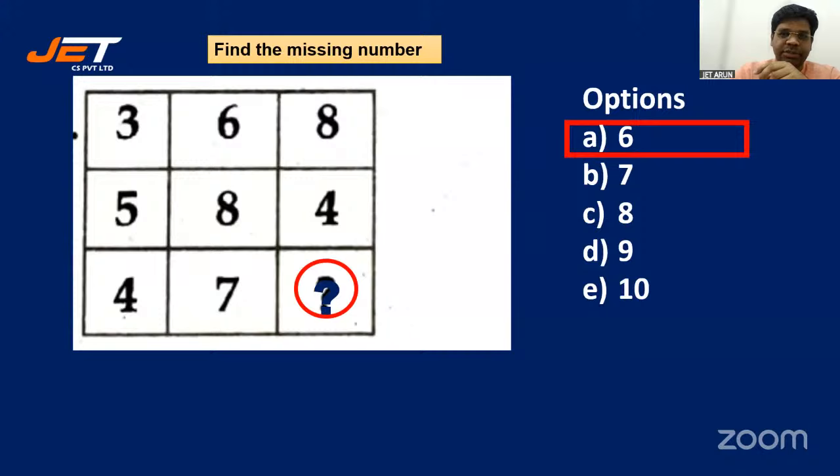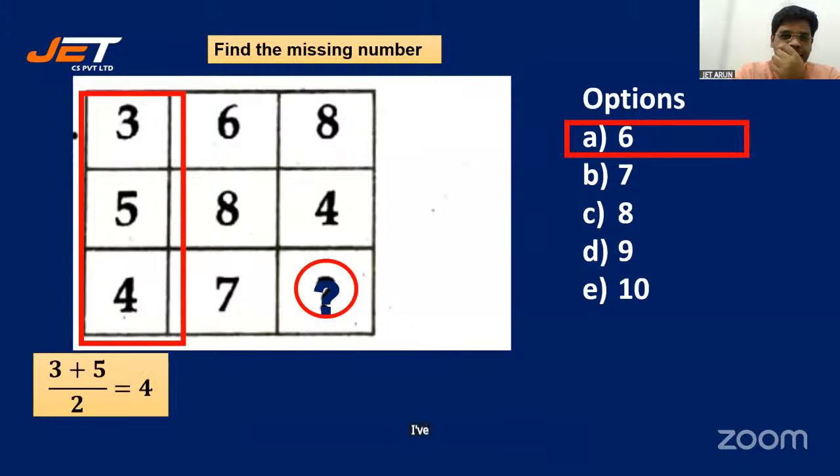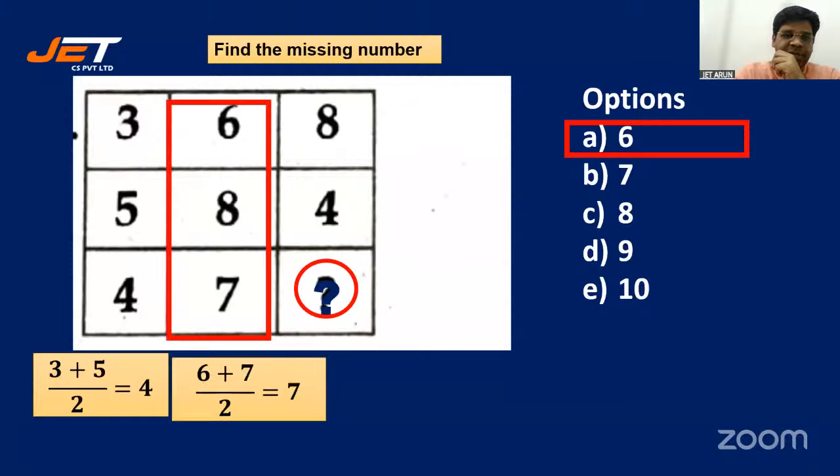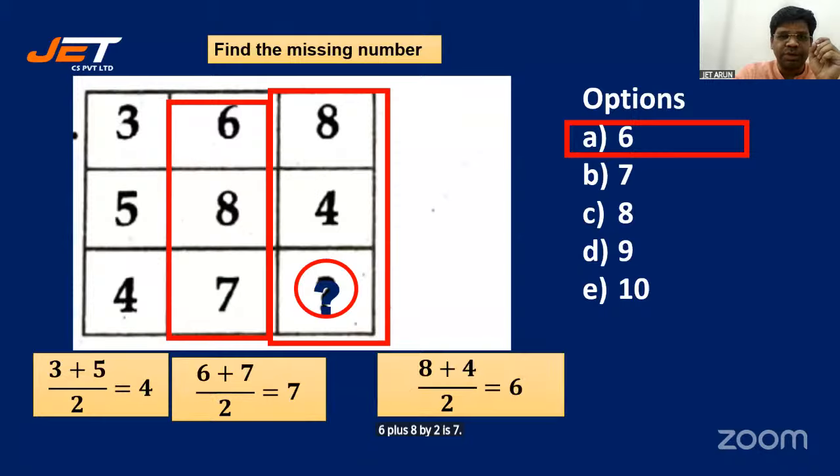Yes, great. So it goes like this. It's option A, and how does it go? I've got 3 plus 5 by 2 is 4. 6 plus 8 by 2 is 7. All right, that's my bad. 6 plus 8 by 2 is 7. So 8 plus 4 by 2 is 6. That's why the answer is 6. All right, hope you got it.